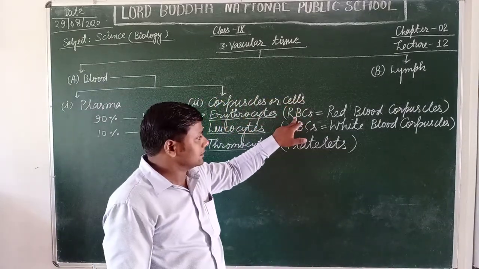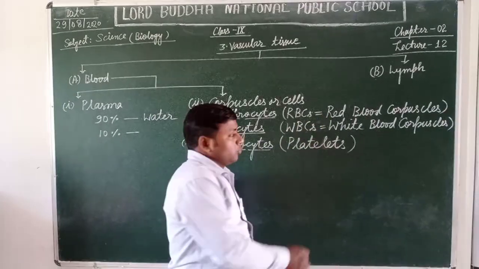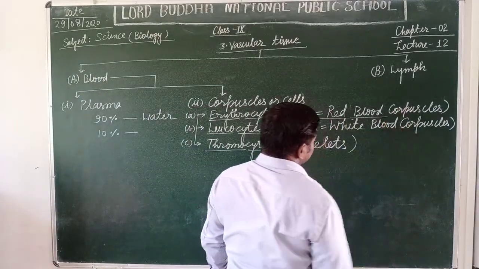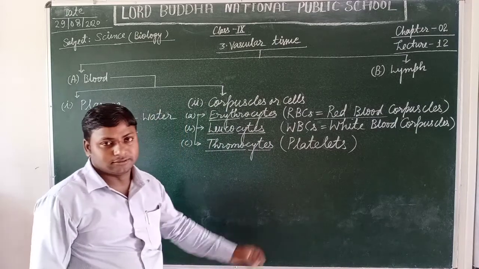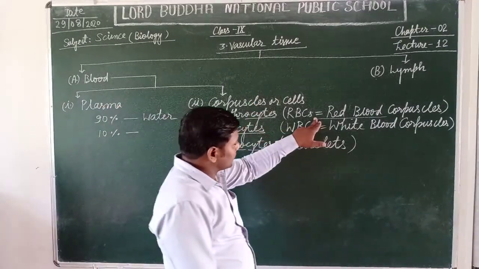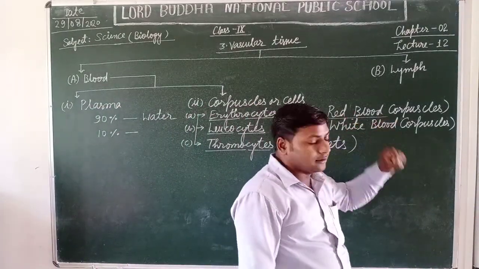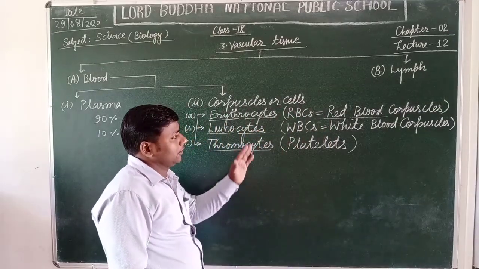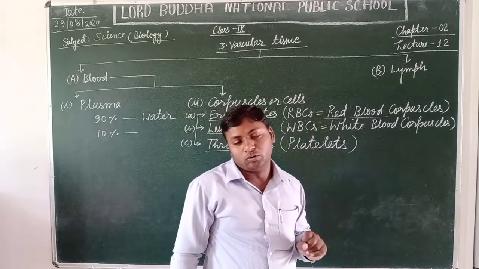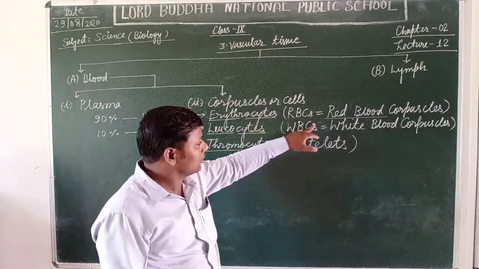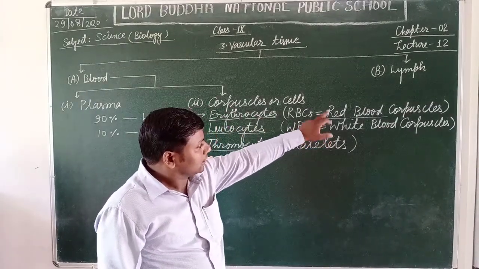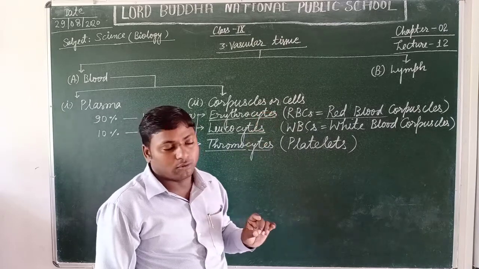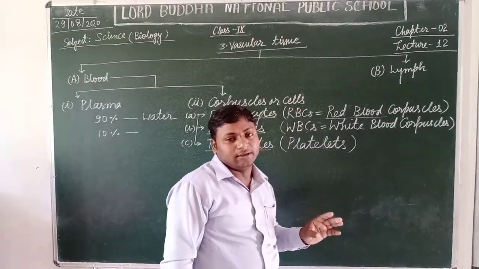Erythrocytes, the RBCs, red blood corpuscles. Why do these blood corpuscles appear red? Yes students, these blood corpuscles appear red in color due to the presence of a special type of pigment called hemoglobin. Due to the presence of hemoglobin, it appears red in color.